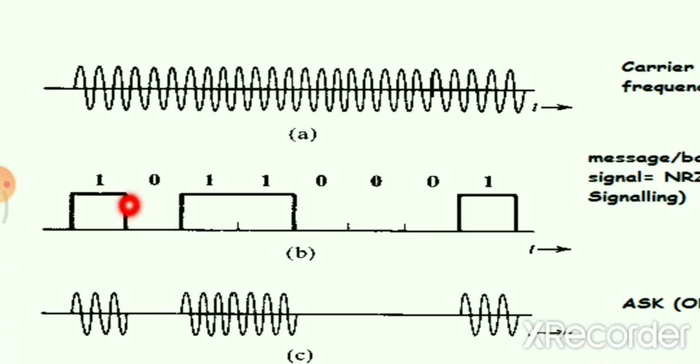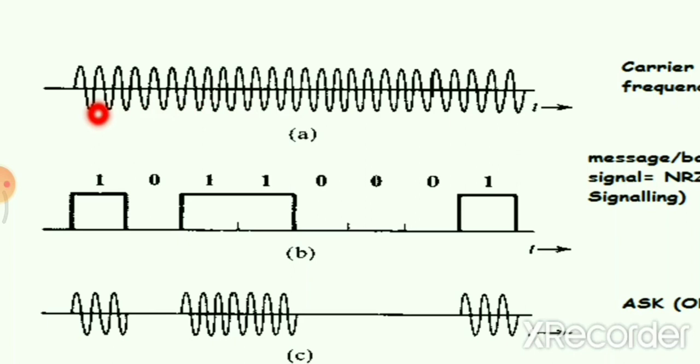You can see here that wherever you have bit 1, it is represented by positive 1 volt and bit 0 is represented by 0 volt. So you have only one polarity, that is positive polarity. That's why it is called NRZ line code. So this part B of the figure is the message signal.